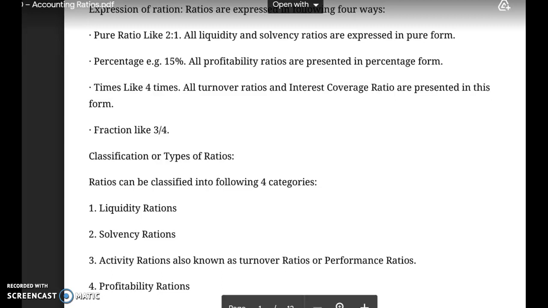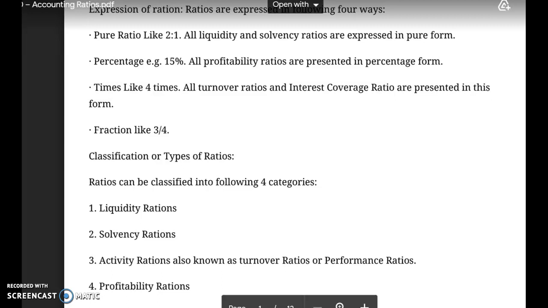Here you can also see it is mentioned that, in pure form, all liquidity and solvency ratios are expressed. In percentage form, all profitability ratios are presented. In terms of times, all turnover ratios and interest coverage ratios are presented. Fraction, all the ratios can also be expressed in terms of fraction. I once again tell you that there is no condition or rule under which any particular ratio is to be expressed. You can express any ratio in any form. It does not make a difference, and your answer is absolutely correct.